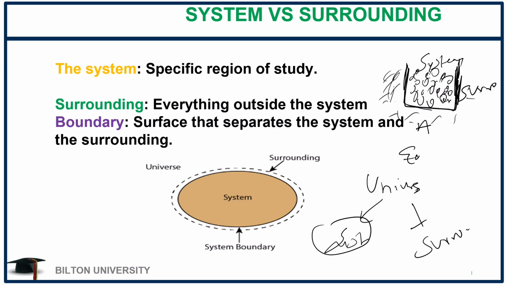And as we have said, it is this boundary or this wall that is going to show the relationship between the system and the surrounding. This wall is very important because it can be selective or non-selective. So the way the system and the surrounding interact with each other is determined by the nature of this wall that separates the two. And it is this wall that is going to determine the types of the system that we have.